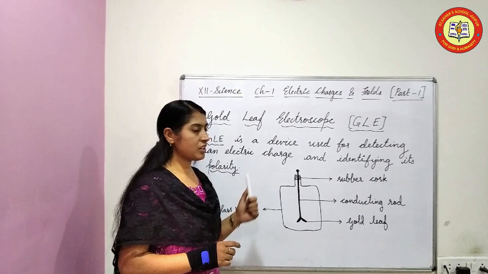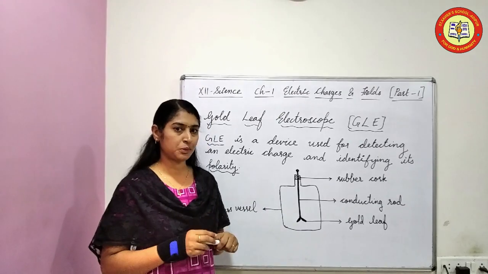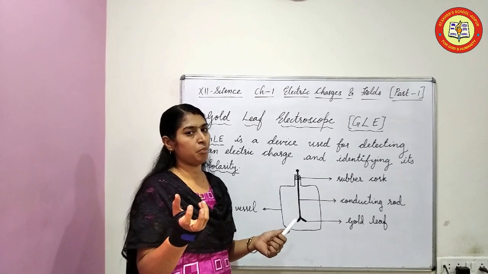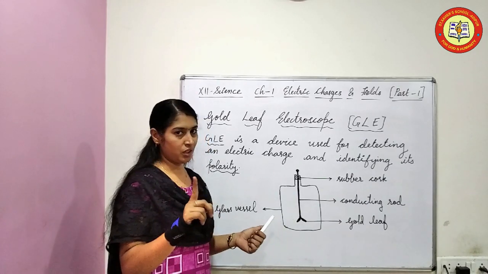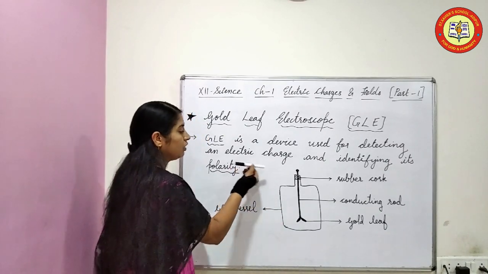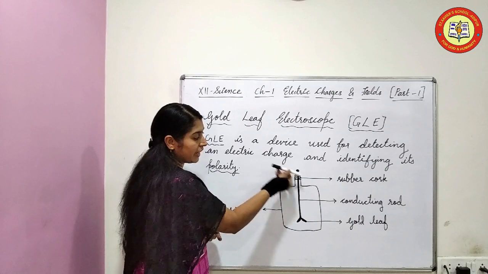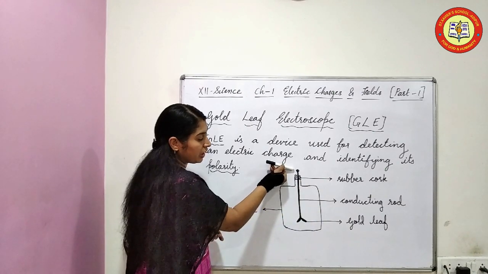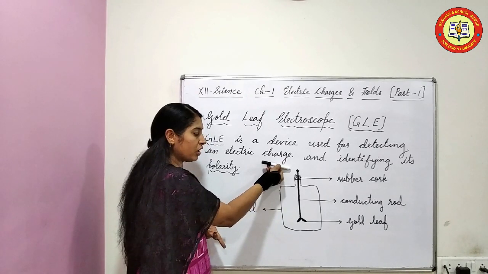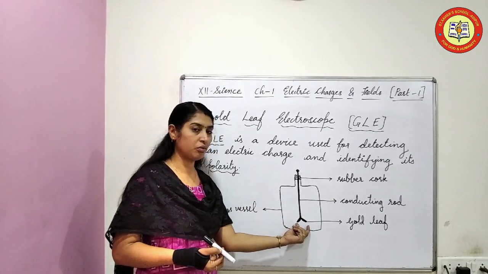Now here, so many questions will be coming. Why is gold used? It is so expensive. At that time also gold was expensive. So why gold? You know that reason. In chemistry you study the physical properties of gold. First one, very good conductor. Whenever we bring a material or substance towards this metal conducting rod, if that object is not charged, it's a neutral one, there is no change in this leaf. Here this is the gold leaf.